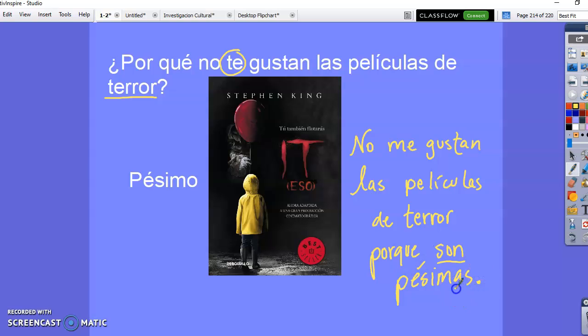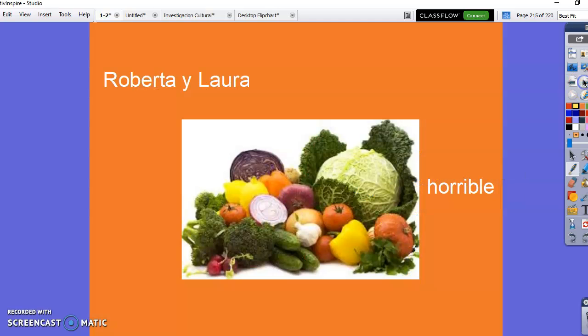I have to make it pésimas because the thing I'm describing is movies, and movies is feminine, and it's plural. Okay? No me gustan las películas de terror porque son pésimas. Hopefully that is a sentence you got. Let's do another one.